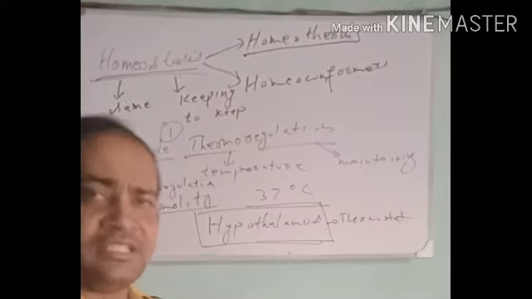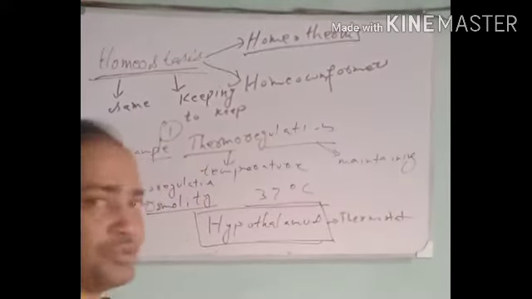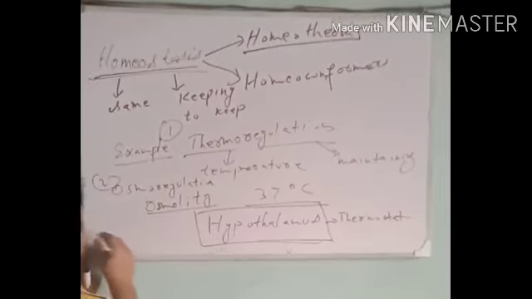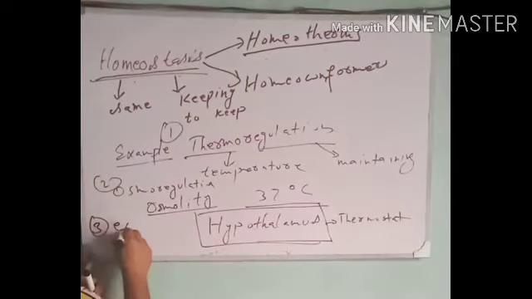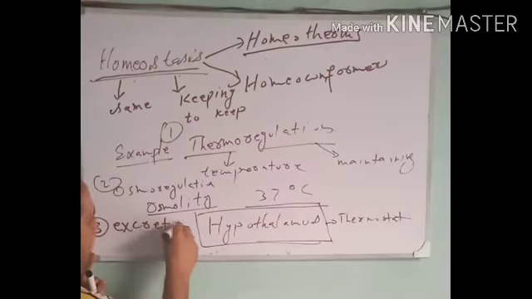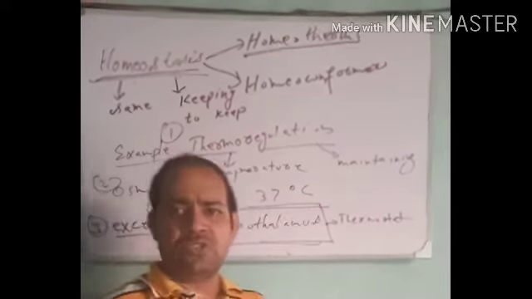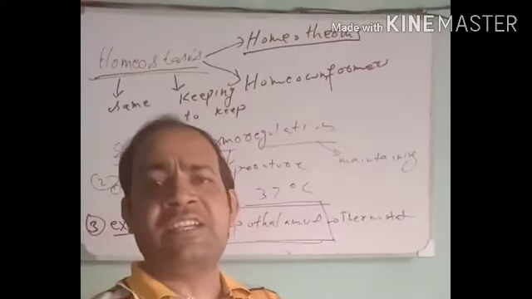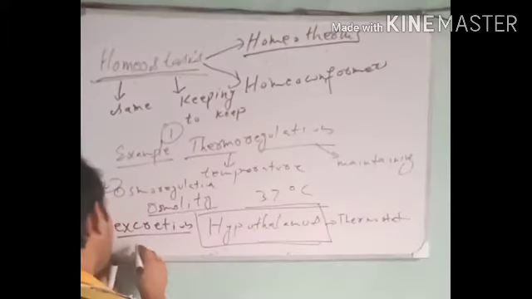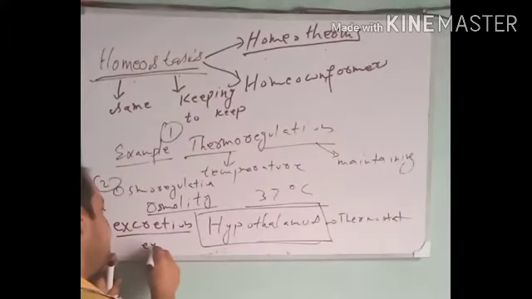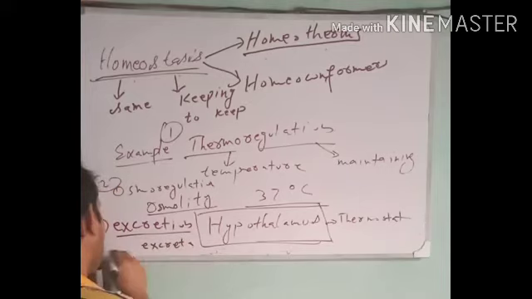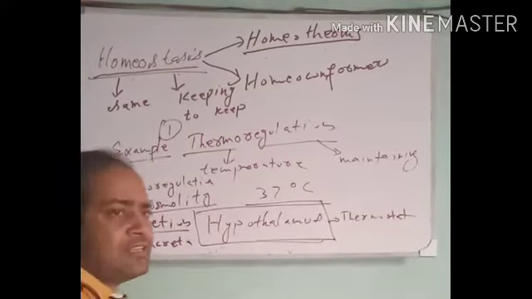Another example of how homeostasis is maintained in living organisms, in particular humans, is excretion. Excretion means the loss of excreta. Our wastes are known as excreta, and they are of two types.